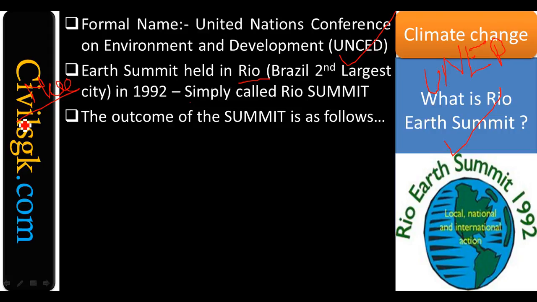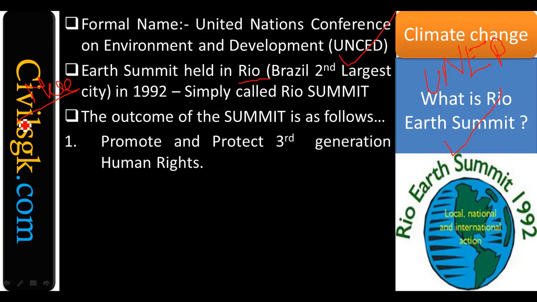The outcome of the summit is what they wanted to do. UNEP is here to watch the earth, and whatever they watch they release through a book, which is Geo 6. That we have already done. UNEP conducted a summit, the Rio Summit. When the summit was held, most countries came and spoke. What is the outcome of the summit? First of all, they wanted to promote and protect third generation human rights. Second, they wanted to promote biodiversity also. Biodiversity has to be protected.